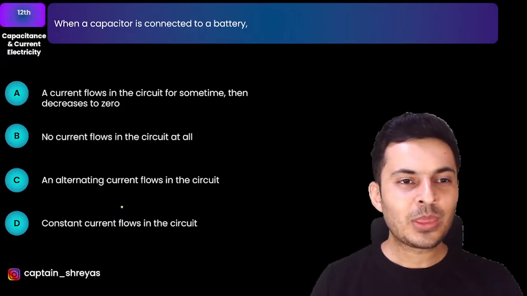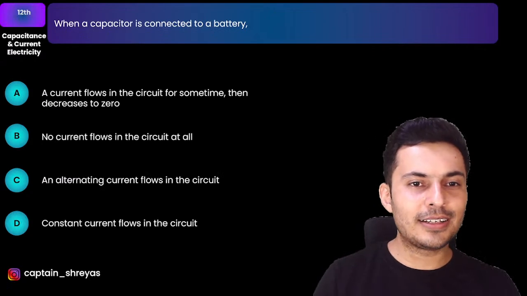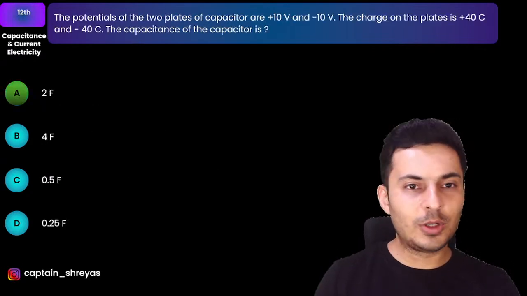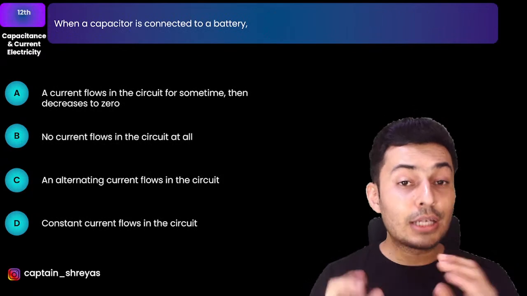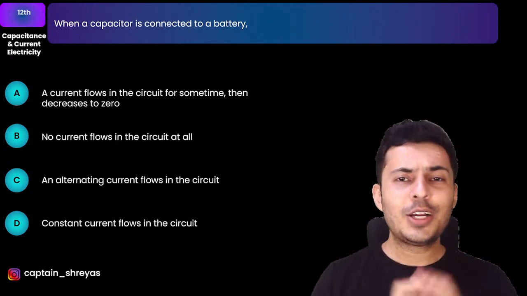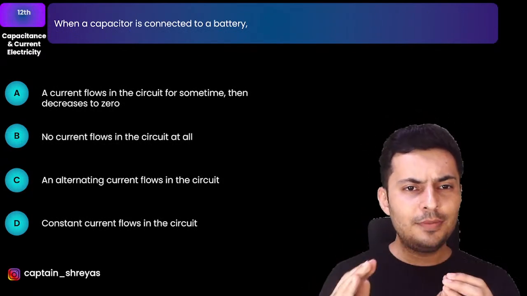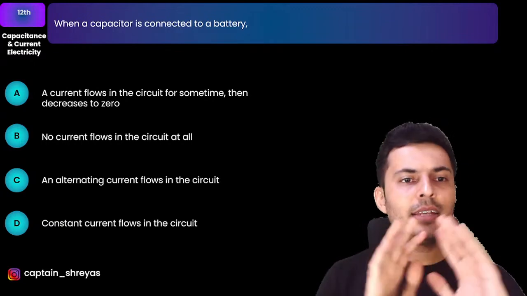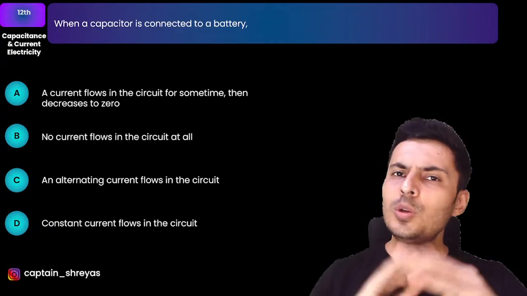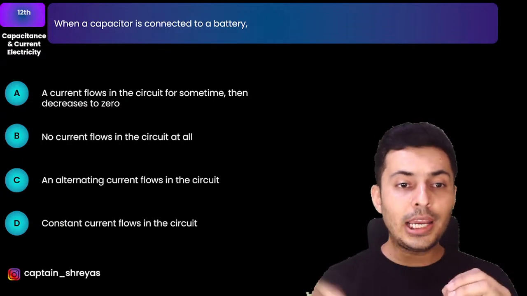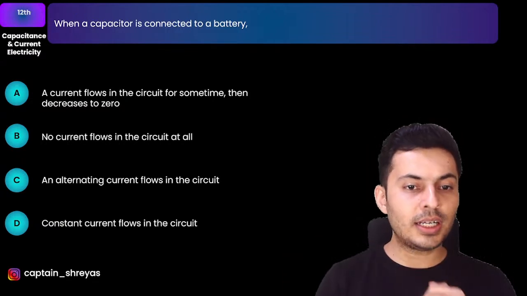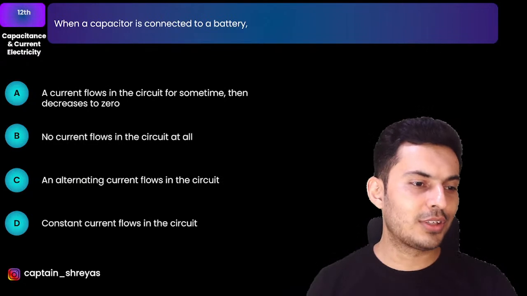Okay, don't worry. Next question coming up on your screen, and here it is, my warriors. Let's see how many of you are able to solve this. When a capacitor is connected to a battery, what do you think happens? A current flows in the circuit for some time and then goes down to zero, or no current flows at all, or an alternating current flows in the circuit, or a constant current flows in the circuit.